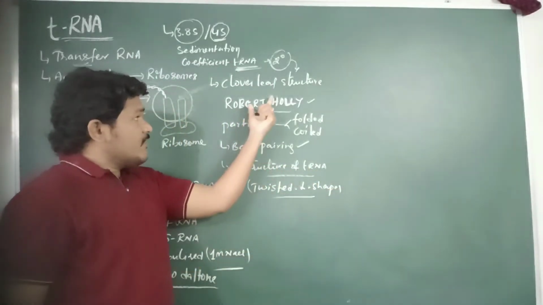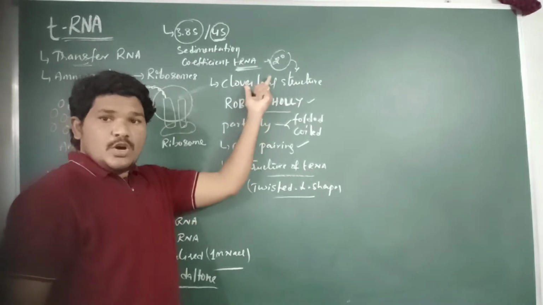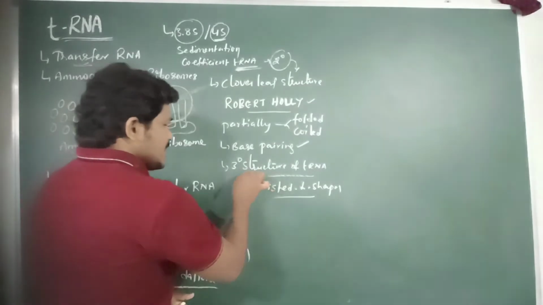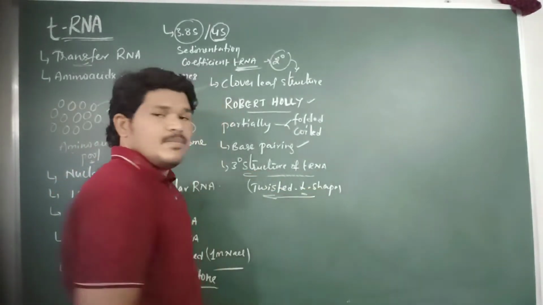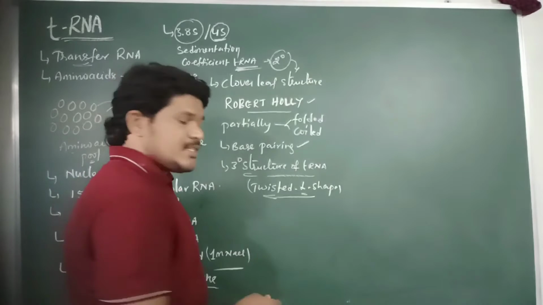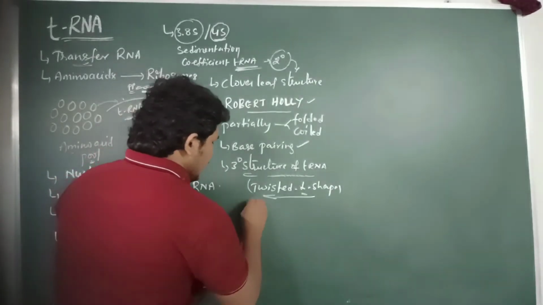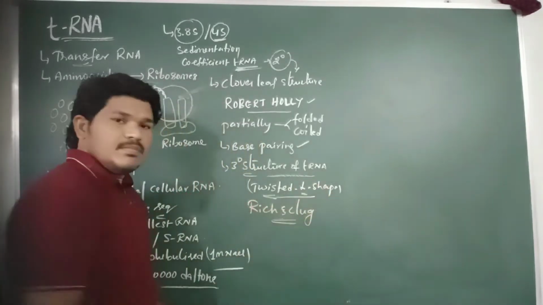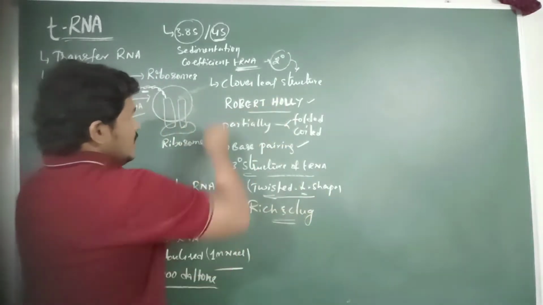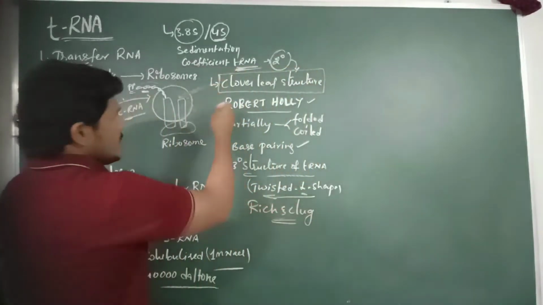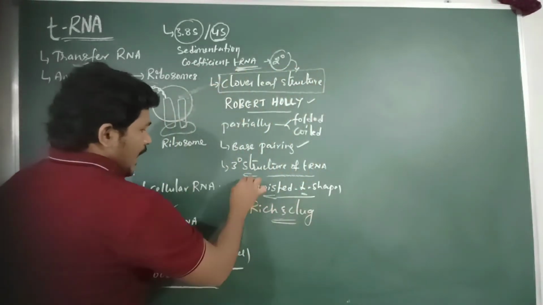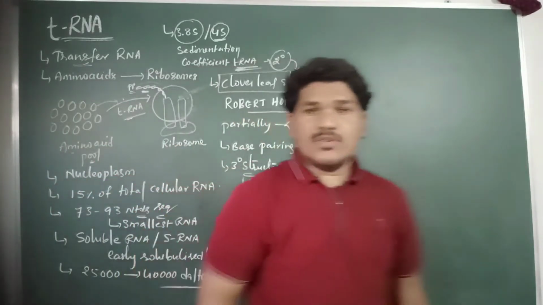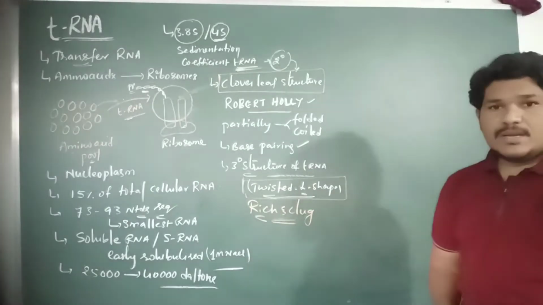The secondary structure of tRNA appears as the cloverleaf structure, but the tertiary structure appears as the twisted L shape, which was discovered by the scientists Rich and Klug. The cloverleaf structure was proposed by Robert Holley, and the twisted L shape of the tRNA molecule was discovered by Rich and Klug.